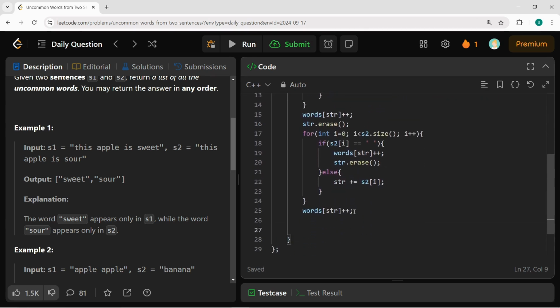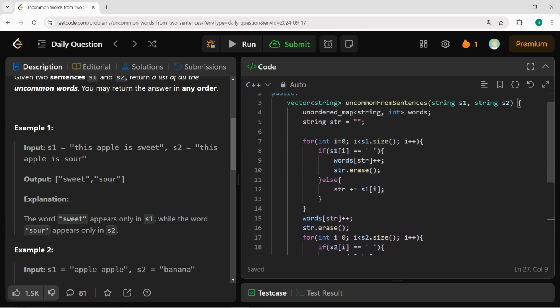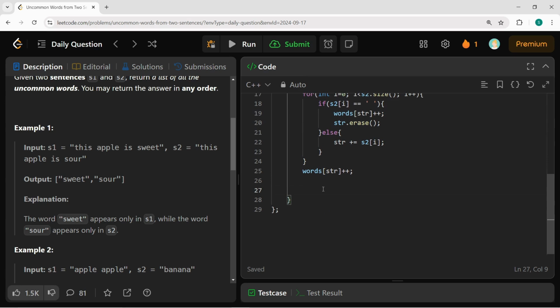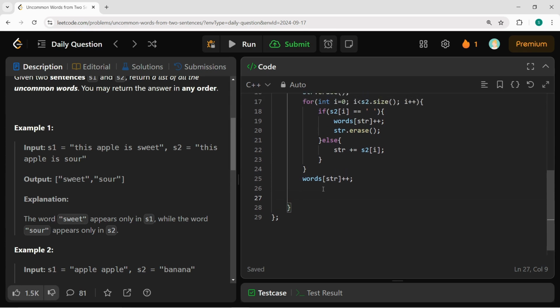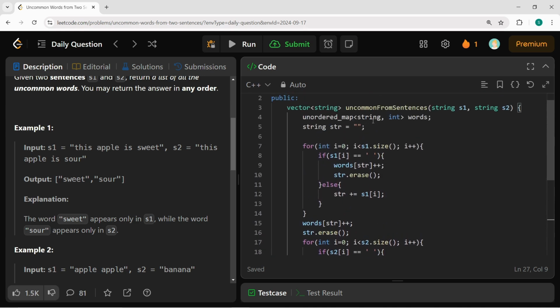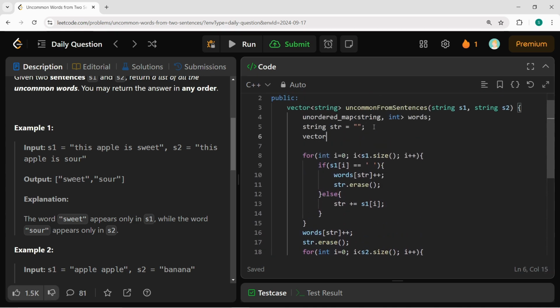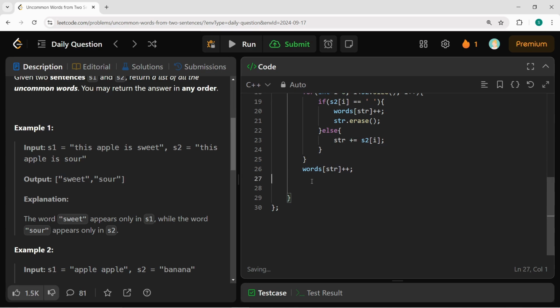Now as I have stored all the words inside this map, I will check that if the frequency is 1, then I will push that particular word in my list. So what will the list be? Let's create that vector. Sorry, it is of string type. As it is my answer, let's name it like this. Now let's iterate over our map, that is words.